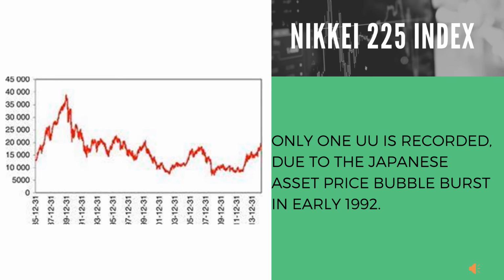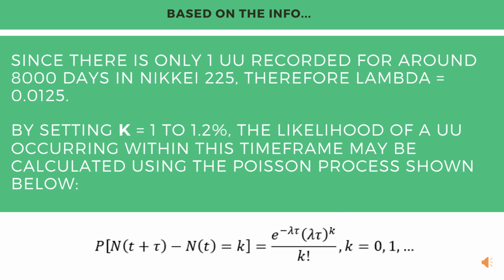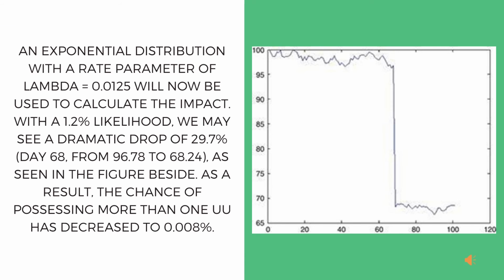Nikkei 225 index. Only one UU is recorded, due to the Japanese asset price bubble burst in early 1992. Since there is only one UU recorded for around 8,000 days in Nikkei 225, lambda equals 0.0125. By setting k equal to 1, 1.2% is the likelihood of a UU occurring within this time frame, calculated using the Poisson process shown below. An exponential distribution with a rate parameter of lambda equals 0.0125 will now be used to calculate the impact. With a 1.2% likelihood, we may see a dramatic drop of 29.7% on day 68 as seen in the figure. As a result, the chance of having more than one UU has decreased to 0.008%.